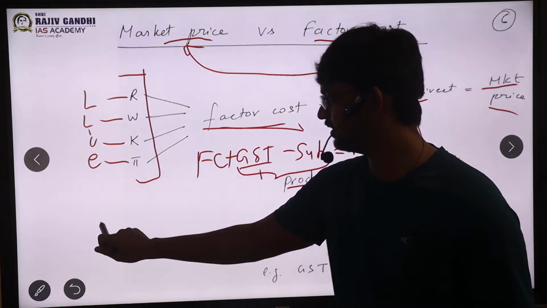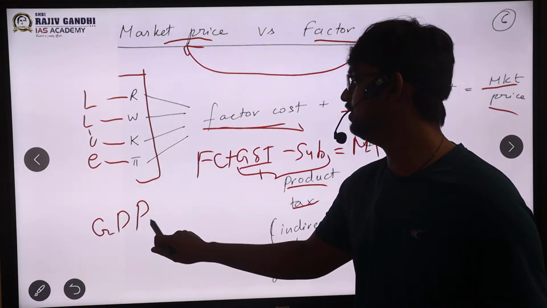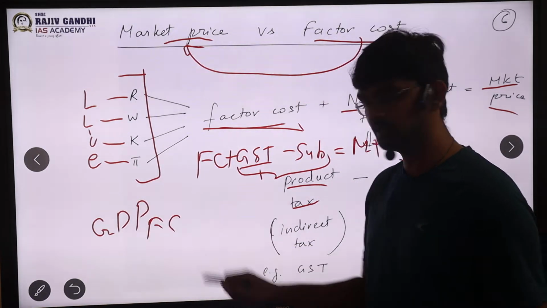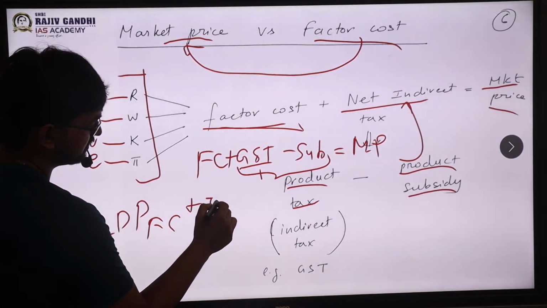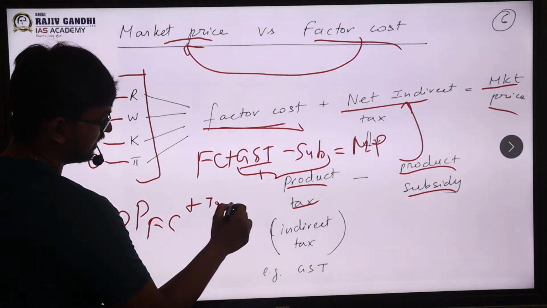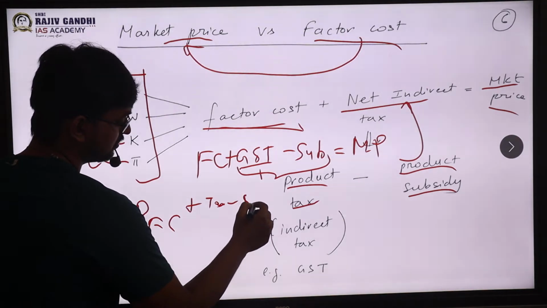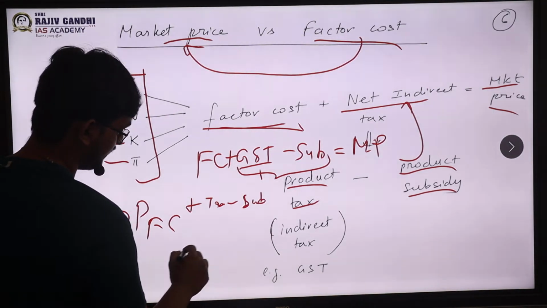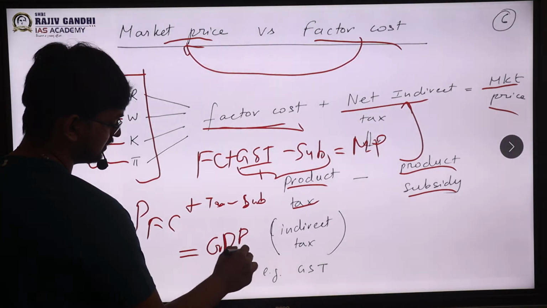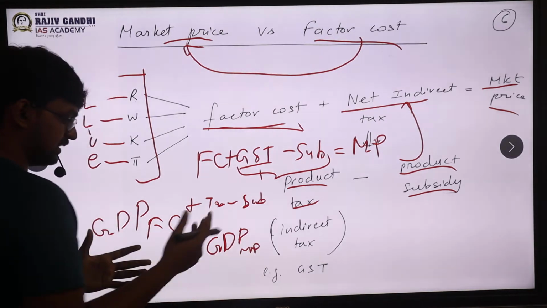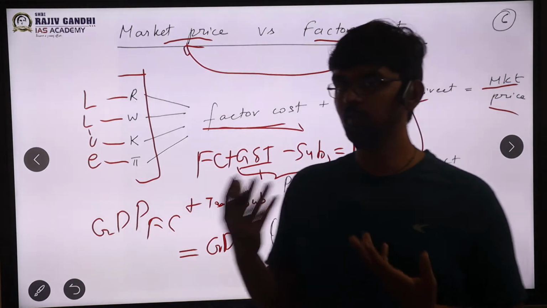A simple example: if they have given you GDP at factor cost, how will you move to market price? If they ask this question, all I have to say is, I will be adding my product tax, and I will be removing my product subsidy, sir. When I do that, I will get GDP at market price, sir. So this is the understanding. Once you get this visualization, moving between your formulas will become easier.